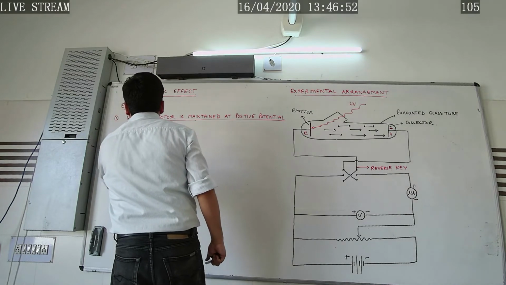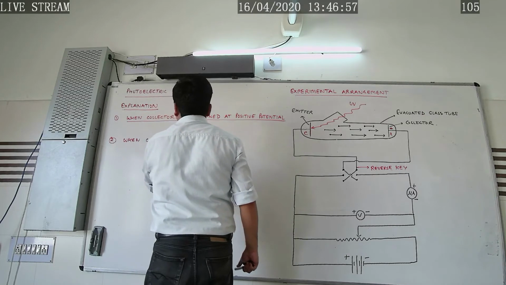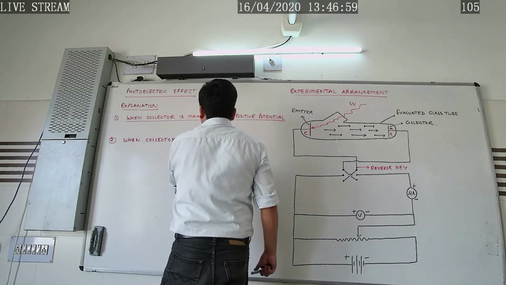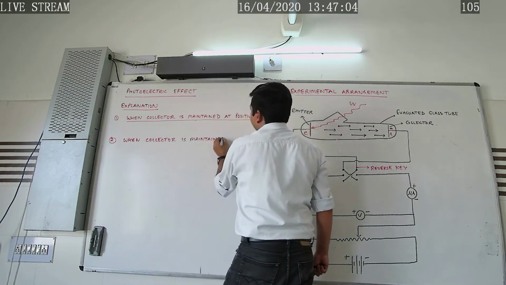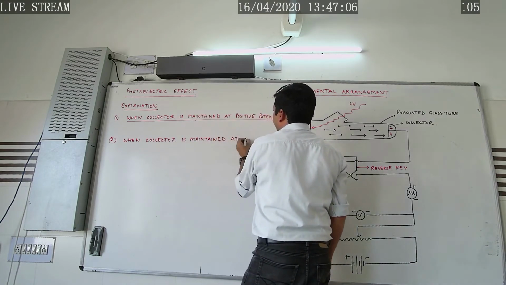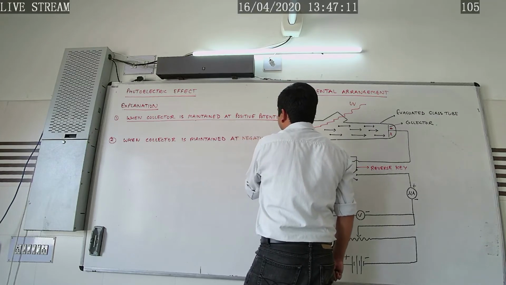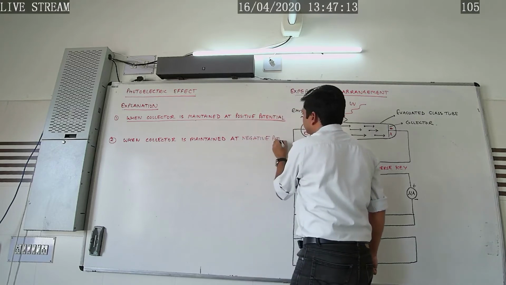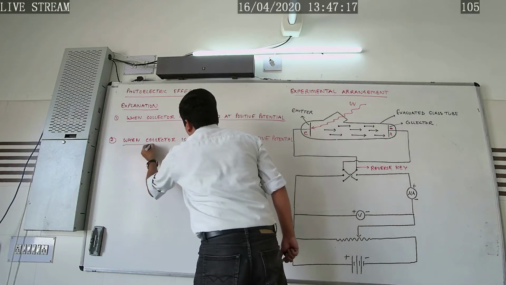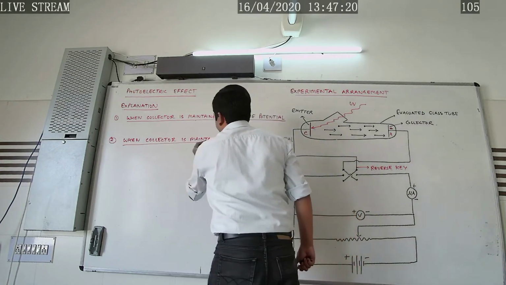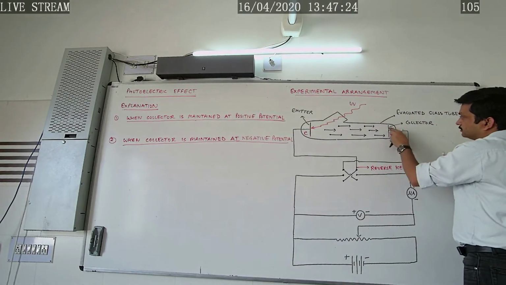Step number 2: when the collector is maintained at negative potential. Under that condition, how can we explain it? What would happen?